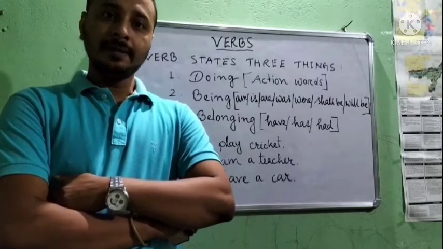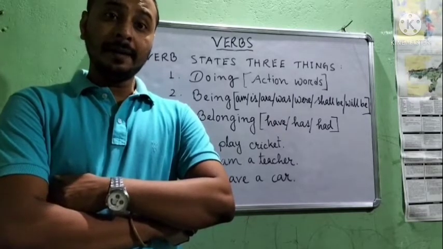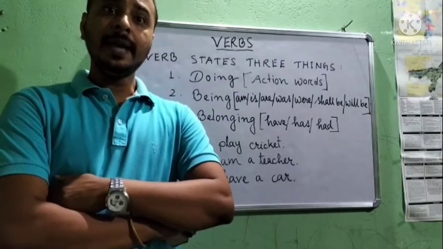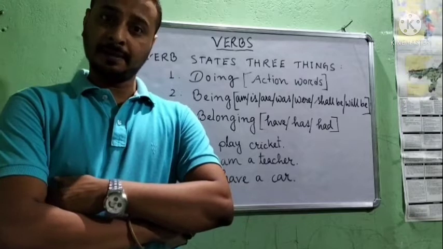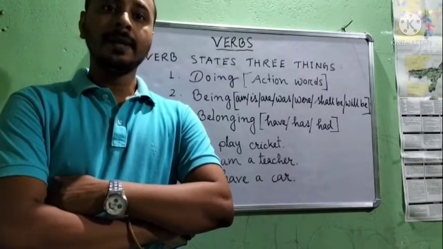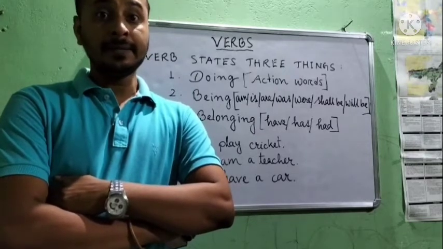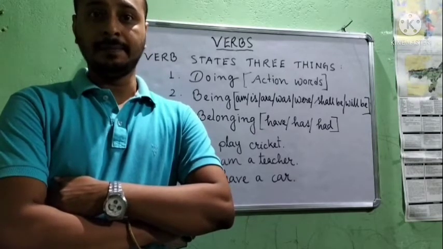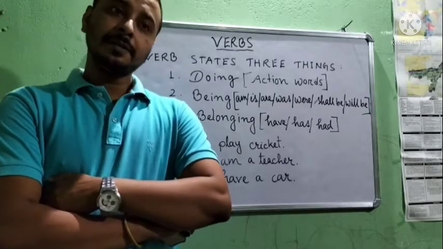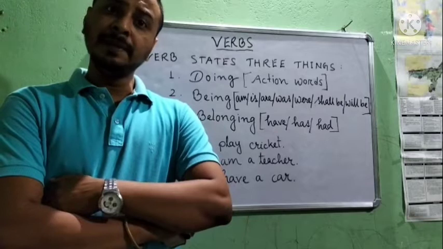Next, if I say I am a farmer. Here, am is the verb. Why is am the verb? Because am means being here. What do I be? I be a farmer means I am a farmer. So am is the verb. Am here represents be.